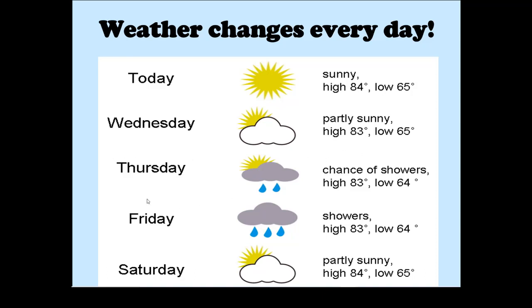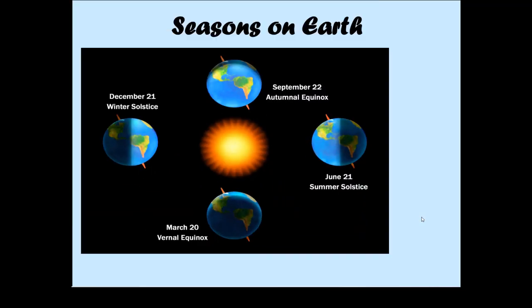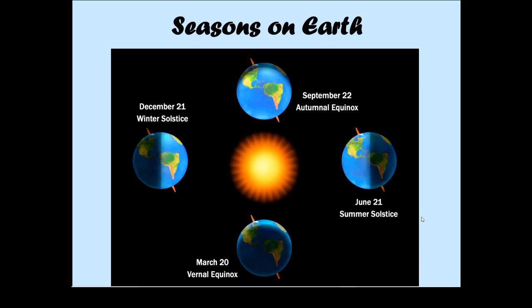We may observe chances of showers on Thursday, while on Friday showers will be higher. So on Saturday it would be partially sunny. So day to day conditions can change just because of the position of the sunlight. And it also creates the change in the seasons on the earth, as you can see.